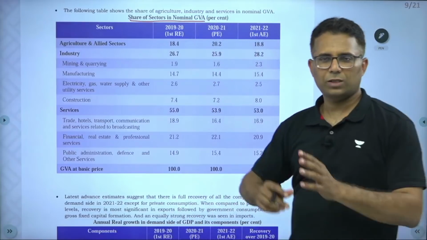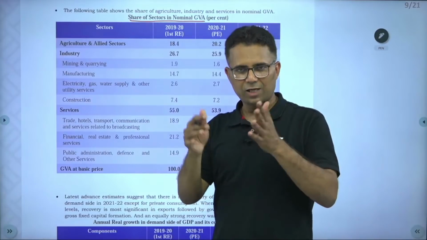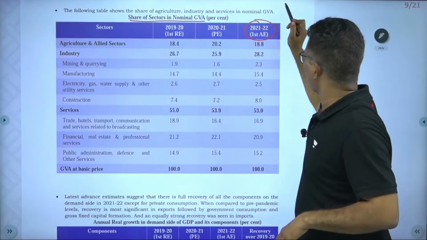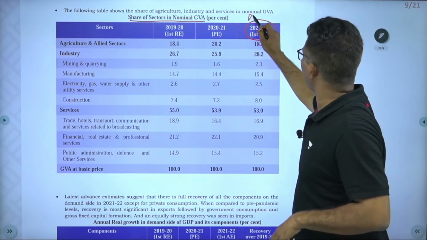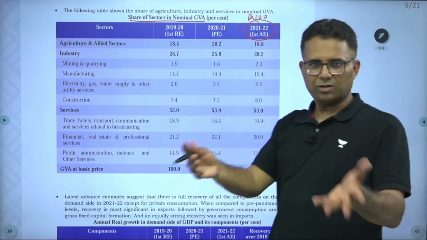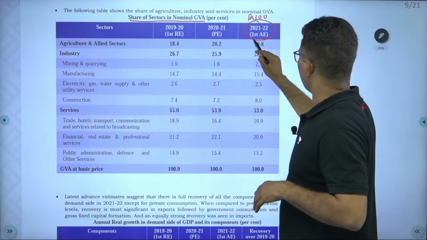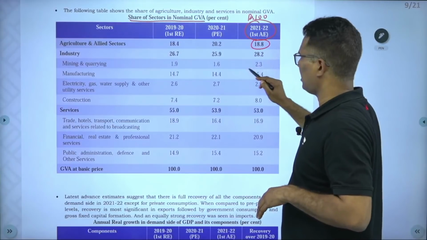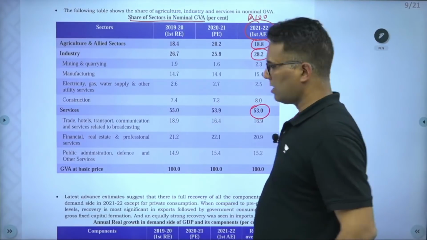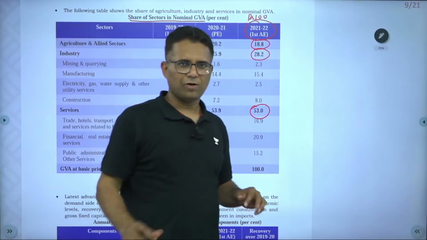So if we are producing 100 rupees of goods and services in 2021-22, in present price terms, then out of 100 rupees, the agriculture sector is 18.8%, industry is 28.2% and services 53%. This is the share in GDP of the agriculture sector, industrial sector and services sector.